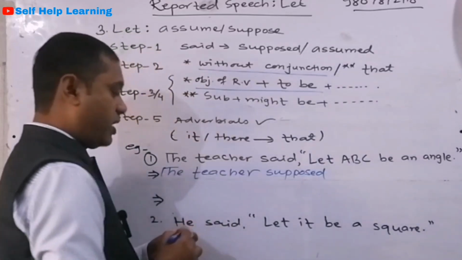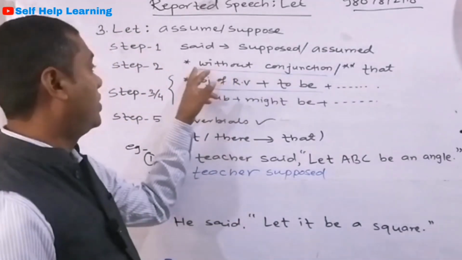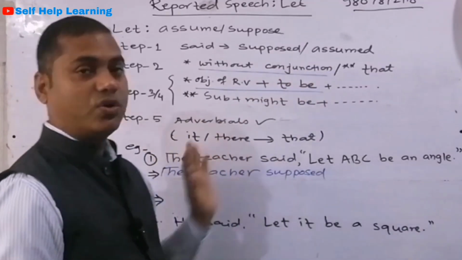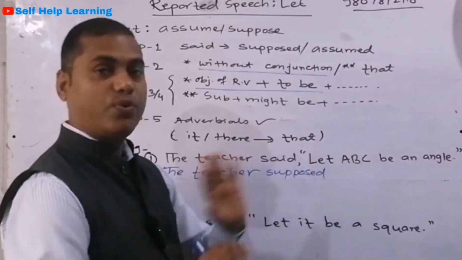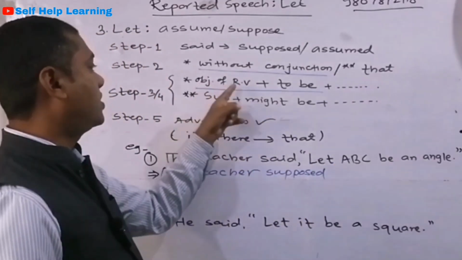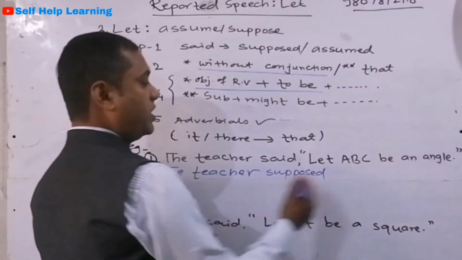We are going to do this first process without a conjunction, so we are not going to use any conjunction now. The teacher supposed, and we don't have to use any conjunction, so we move directly ahead. Object of the reporting verb: this is the reporting verb, and the object becomes this.